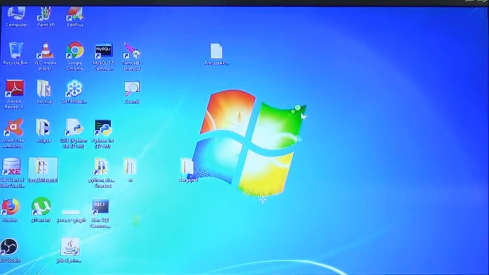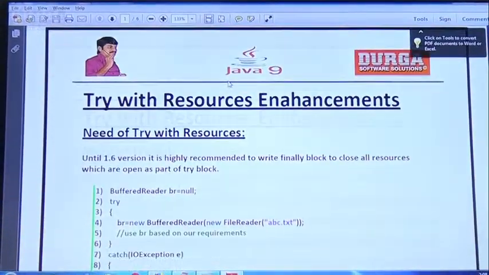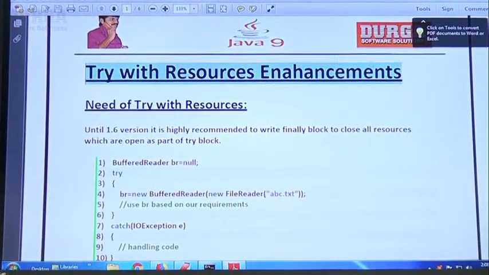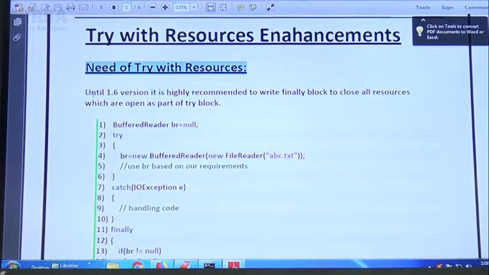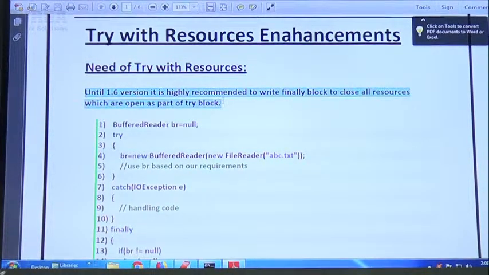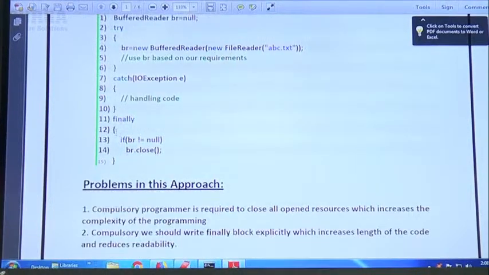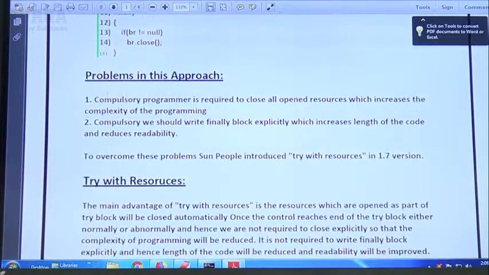Sir, just have a look once. This is the material I prepared, sir. Try with resources enhancements. Need of try with resources. Until 1.6 version, it is highly recommended to write a finally block to close all resources which are open as part of the try block. Sir, where am I closing the resource? Inside the finally block.